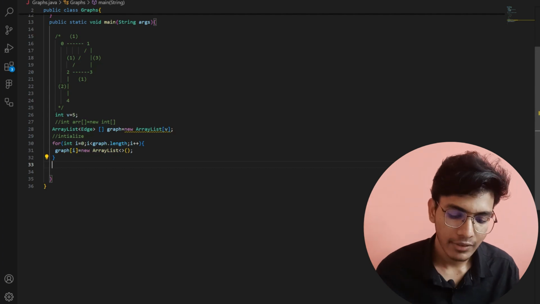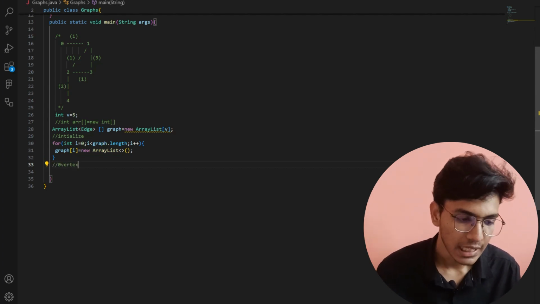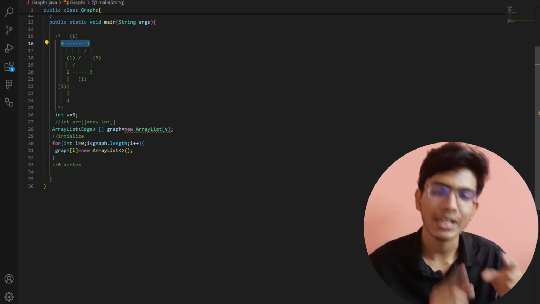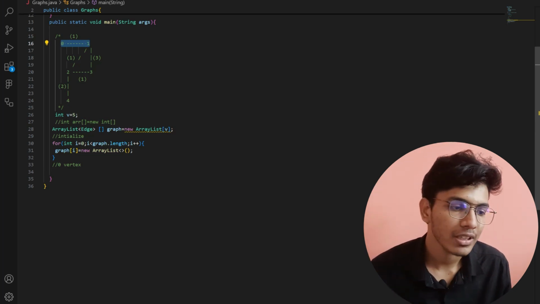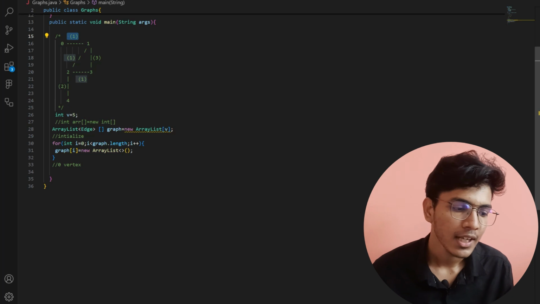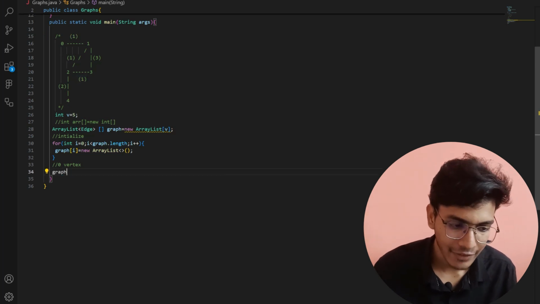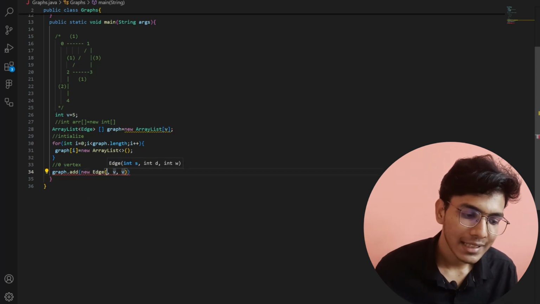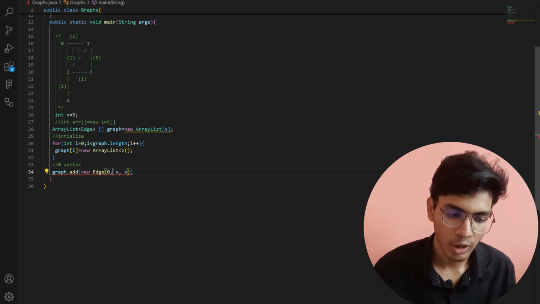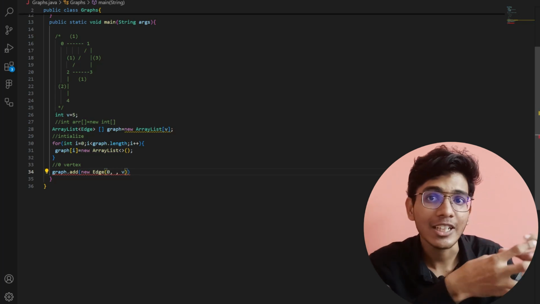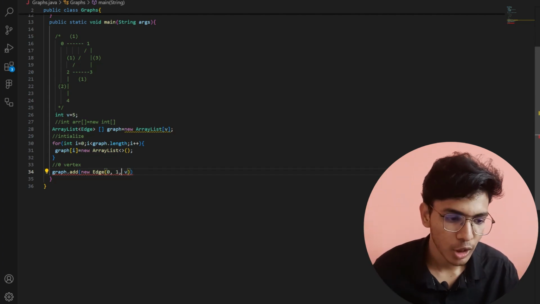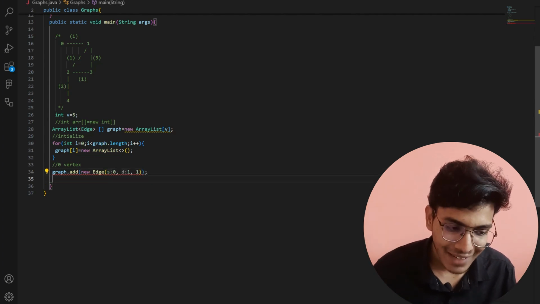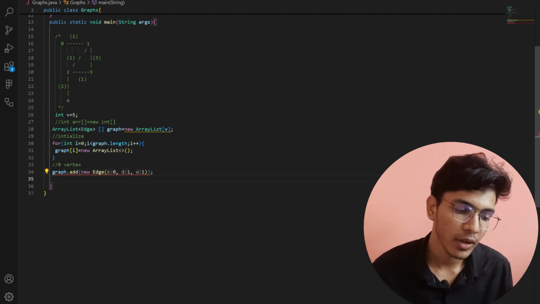Let us talk about vertex 0. If you observe the 0 vertex, 0 is connected with only 1 and the weight associated with it is 1. So here I will write graph.add, here I will create a new Edge, and at the position of source I will give 0, and what is the destination? For node 0 its destination is 1, so I will give 1 and its associated weight value is also 1. Like this I will add my 0 vertex. Now 0 vertex is completed.